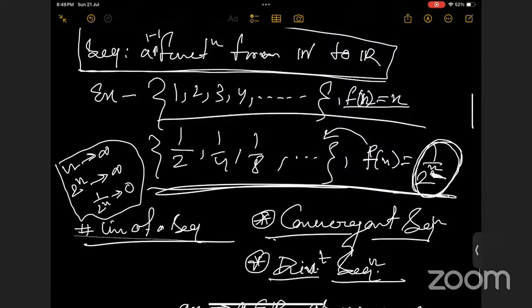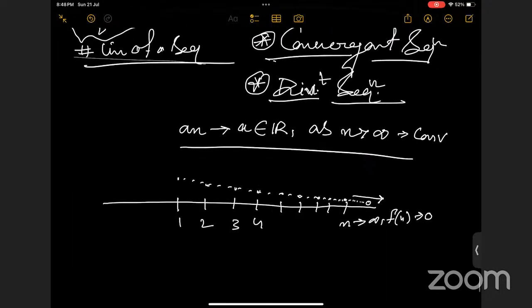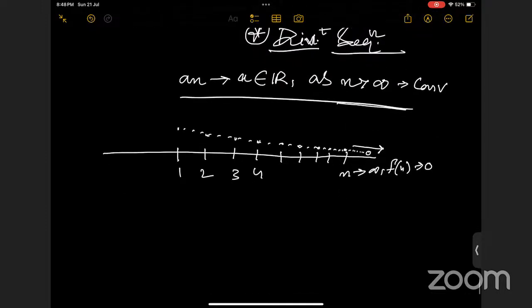And a divergent sequence means basically one which is not convergent. That means if n tends to infinity, there is no real number such that the sequence tends to that number. In that case, we will say the sequence is divergent. Is that like asymptotes? Yeah, you can say it, in that case it's like an asymptote, but not in general. It can be a function, something like that.